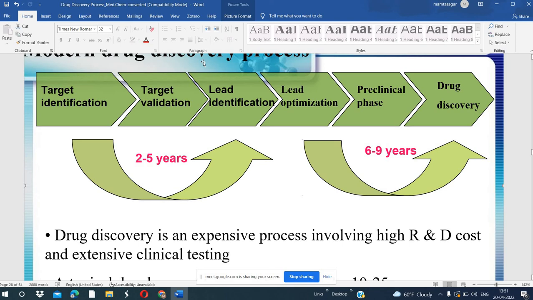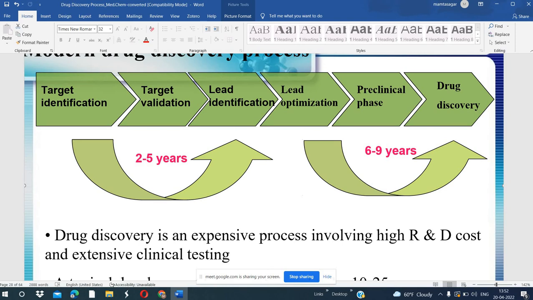Okay, so then we come to lead identification. Lead means now we have to identify the chemical molecule, the lead molecule that can work against this target. What is the lead molecule? Because there may be different sources, there may be natural sources. From that natural source we need to identify which one is the active molecule that actually works against the disease. Sometimes we take natural medicines, natural plant extract, and it is effective against the disease, but we do not know what the lead molecule is. So we need to identify the lead molecule, meaning the active molecule of the drug.